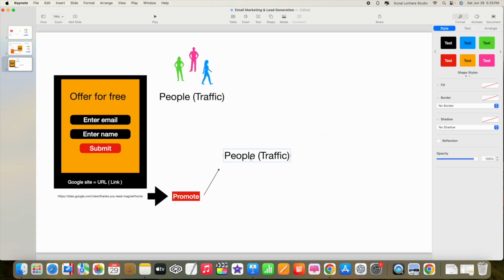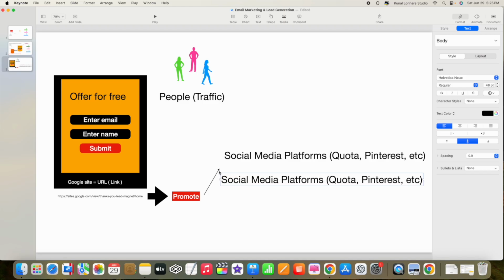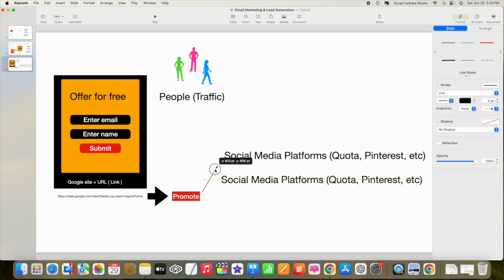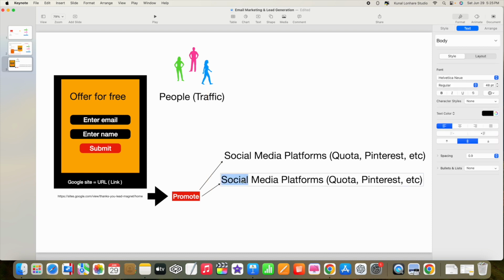Now these platforms can be, let's say, Quora, Pinterest, Instagram, etc. Or what you can do is take the help of SEO, that is search engine optimization, and you can write the content.